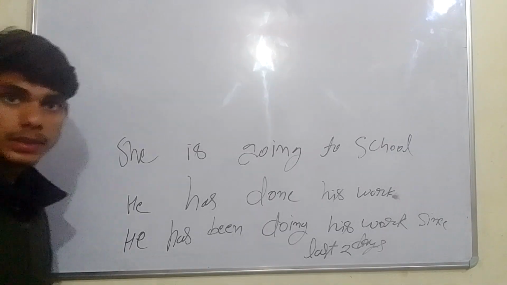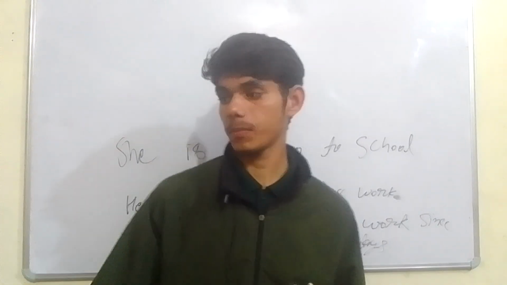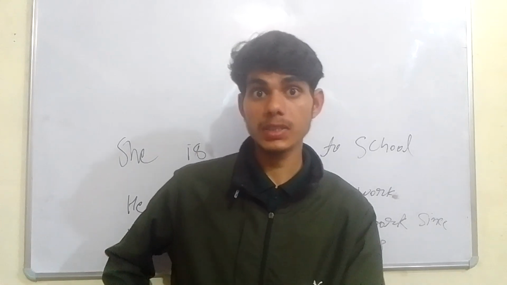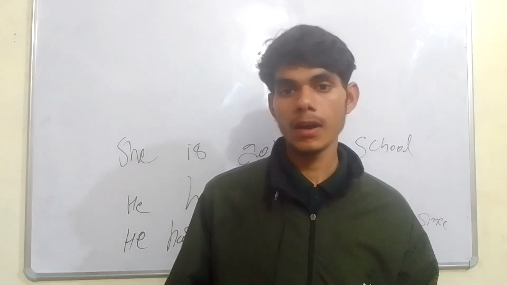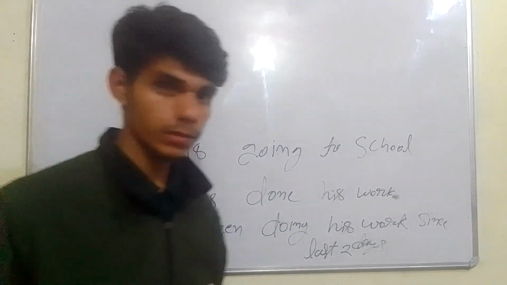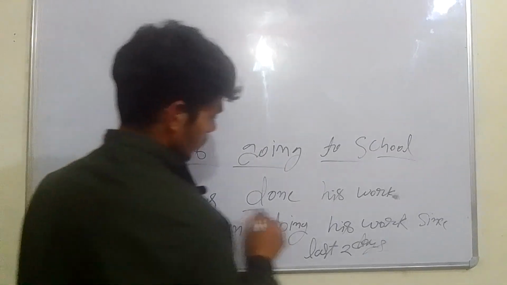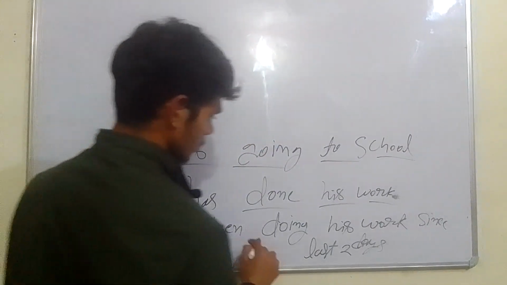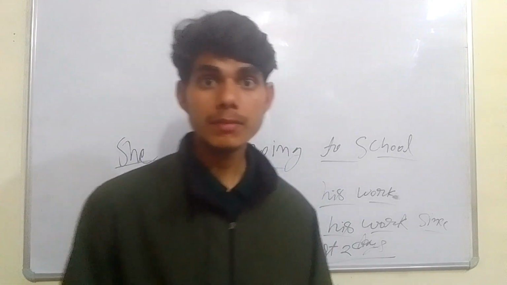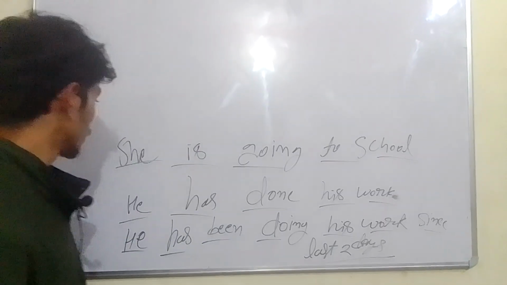So how can we find out that this is the present tense, this is the past, this is the future, this is present perfect, this is continuous, this is present perfect continuous? Through these examples you will be able to understand how to recognize them in written sentences.